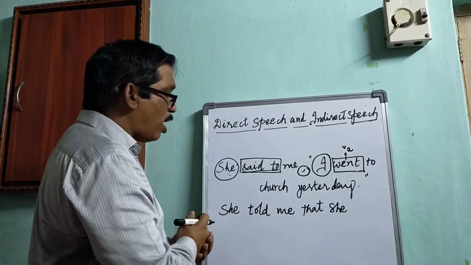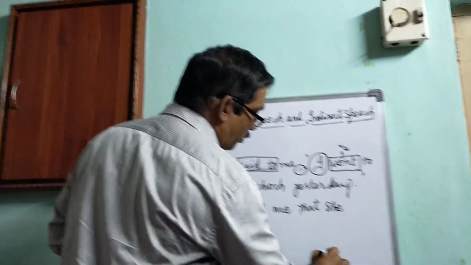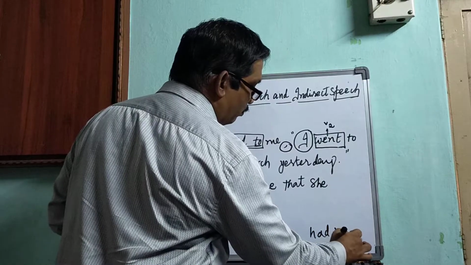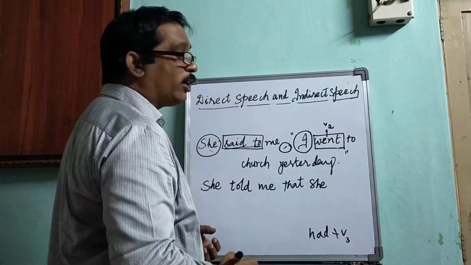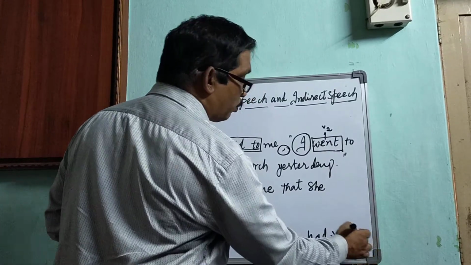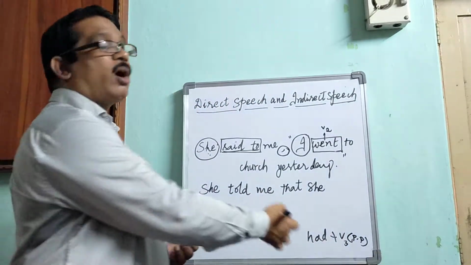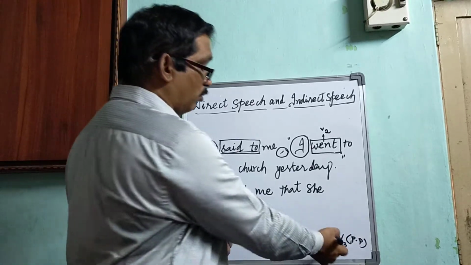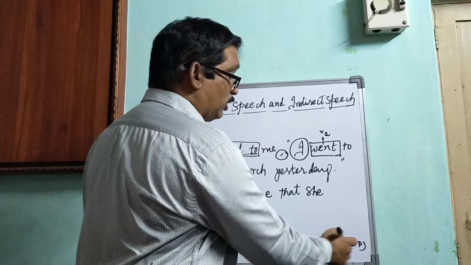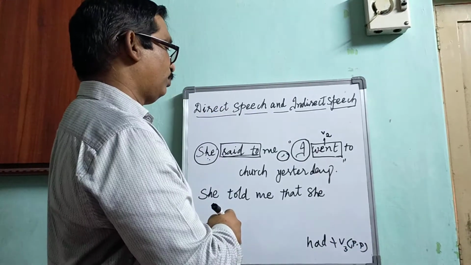The structure of the past perfect tense is had plus past participle verb. This past participle verb is called V3 verb, third form of verb. PP means past participle. This is the structure of past perfect tense.